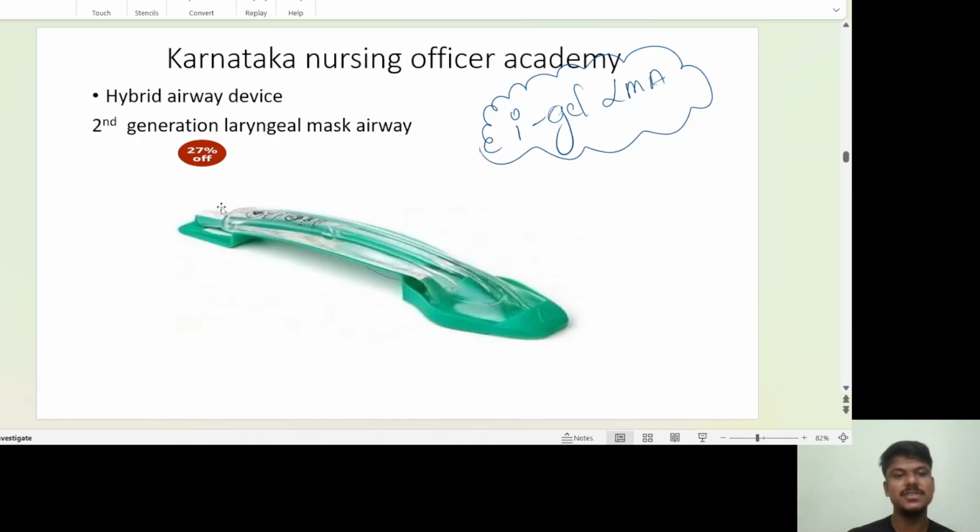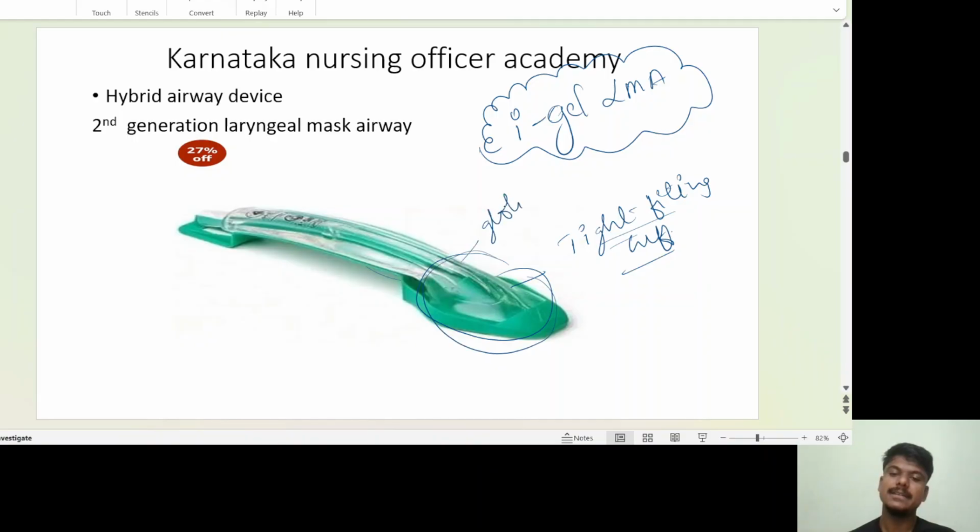If you see, this one also comes under the second generation only. This has a tight fitting cuff. It is going to seal over your glottis, also called glottic sealing. This one is the body of the LMA. This one is your universal adapter or connector, size 15.